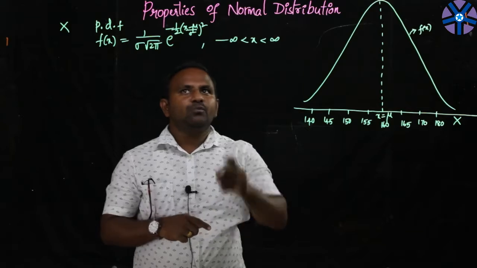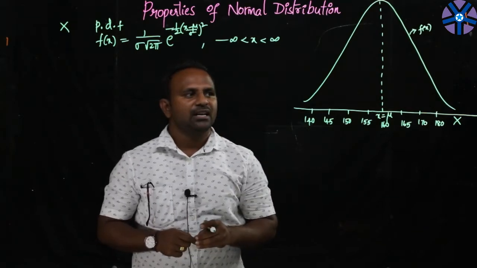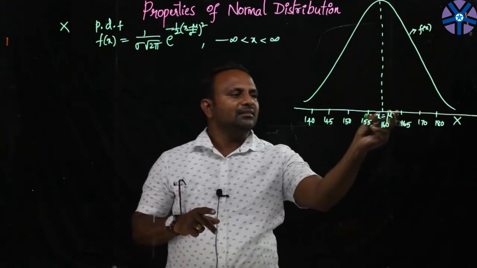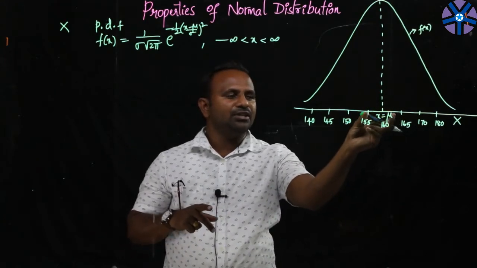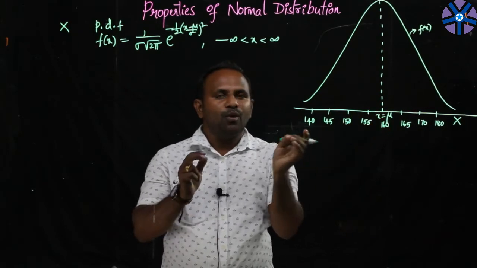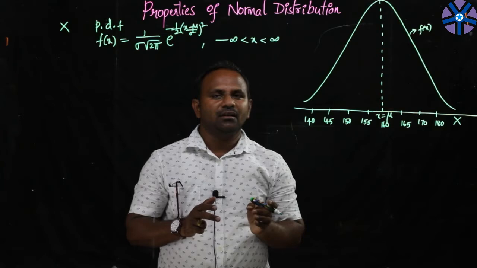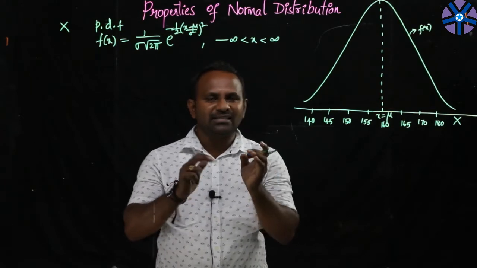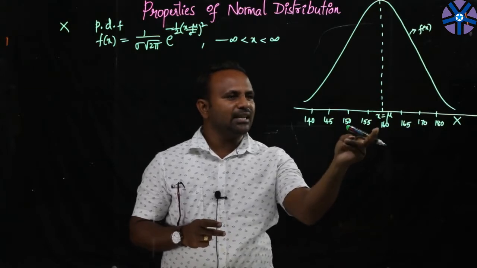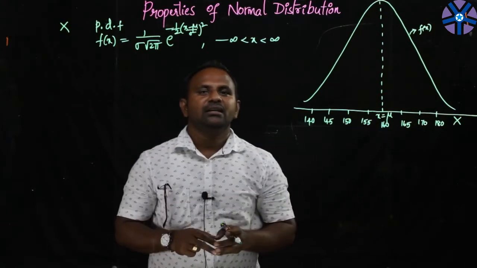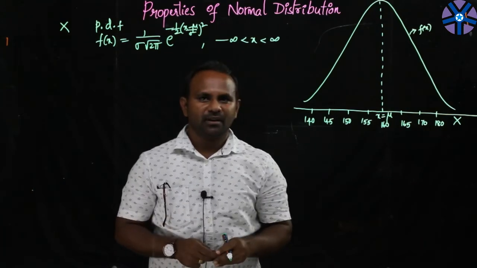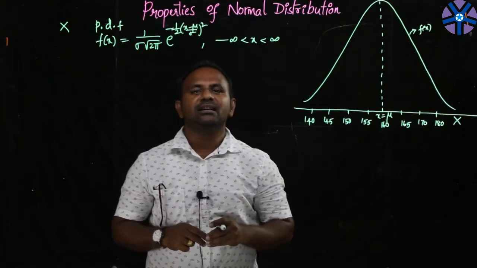And what does standard deviation mean? Standard deviation is the value which indicates the spread of the distribution, that is, in which region about the mean the highest number of people are concentrated. So in and around this 160, in which range the individuals are included. That is what this sigma actually indicates.